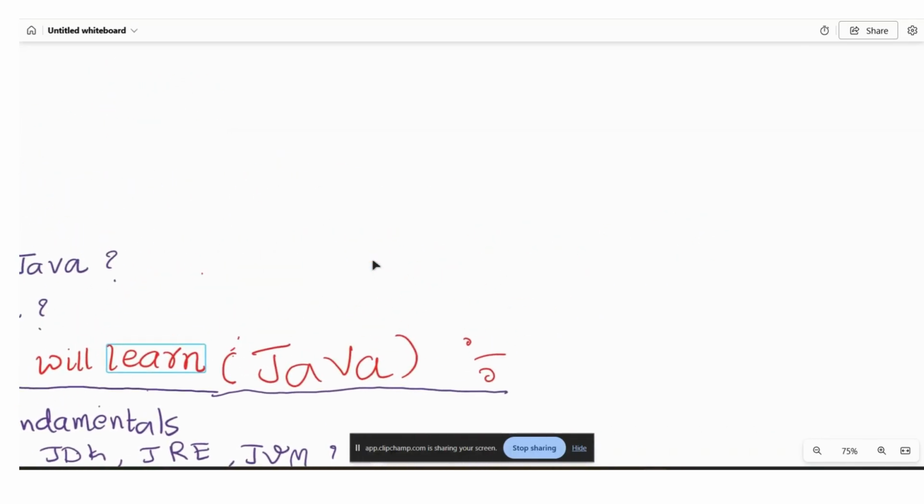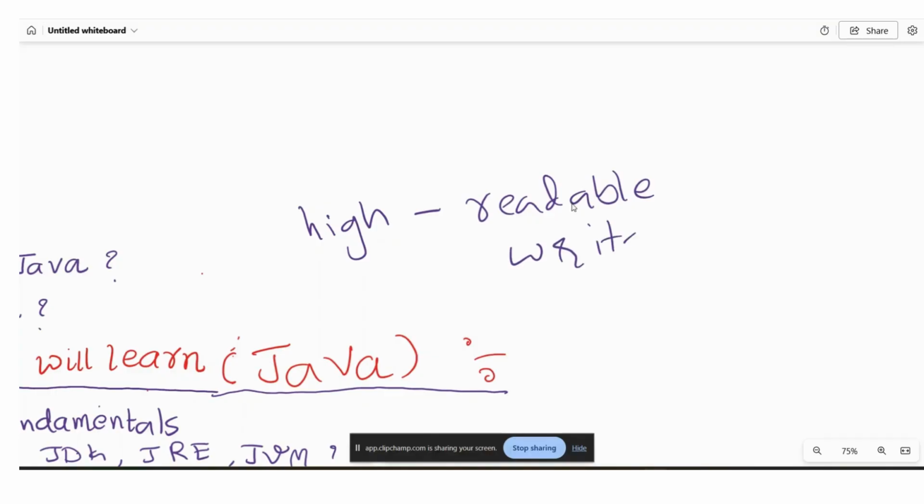Java is an object oriented programming language and it is a high level programming language. So what is a high level programming language? This is the language which is readable and writable, just like English. And what is a low level language? A low level language is the language which actually interacts with the hardware. So this is the primary difference between a high level language and a low level language.